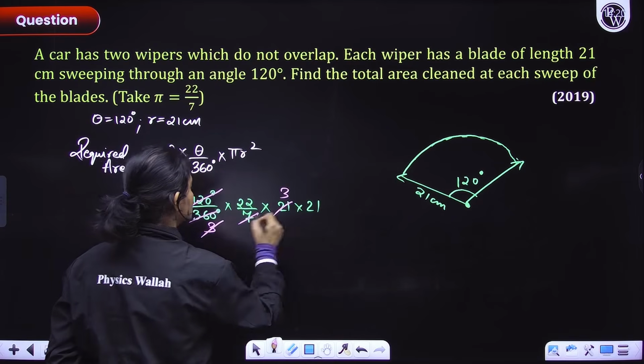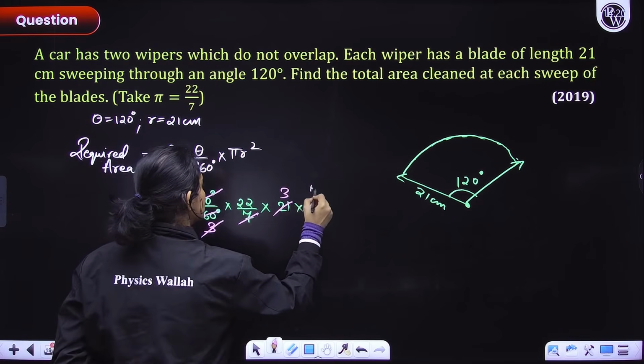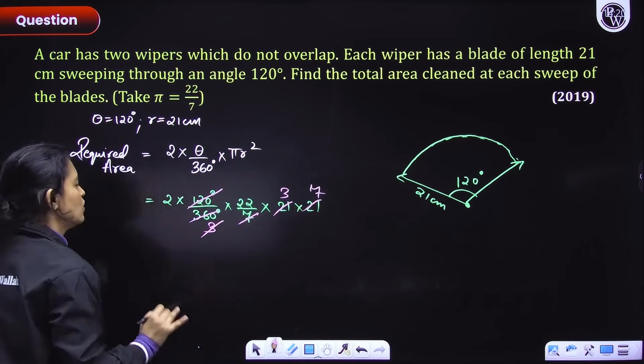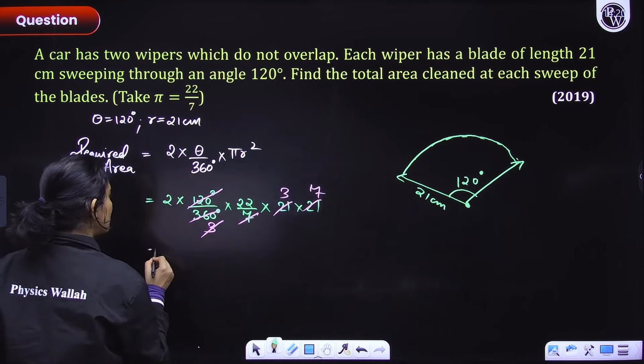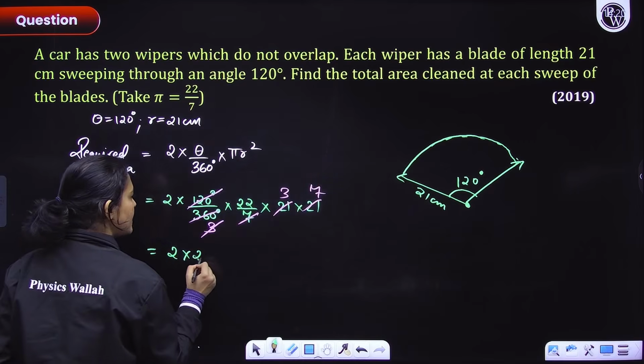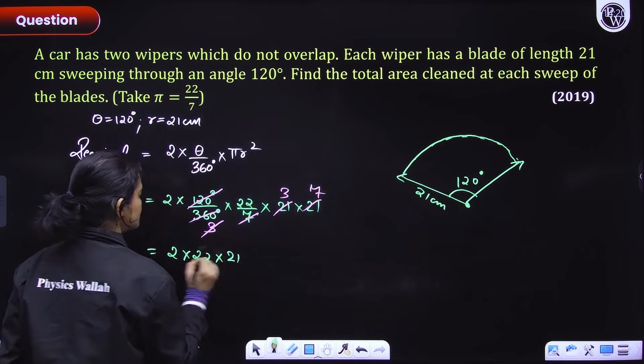We can cancel this also. My fault, this also. Okay. Chalo, so let's write this down, everyone. So what do we have? We'll have only 2 into 22 into 21. This is what we'll have finally.